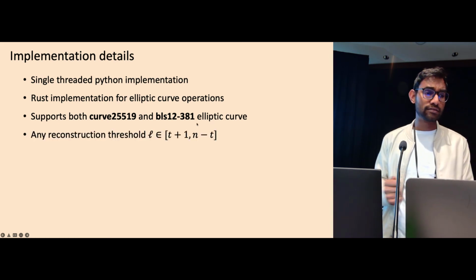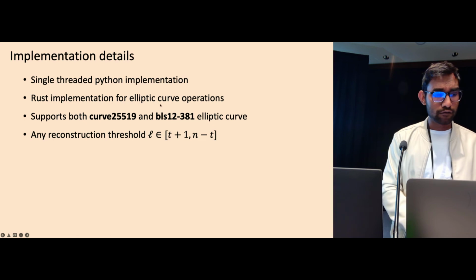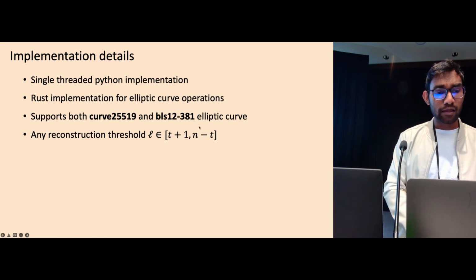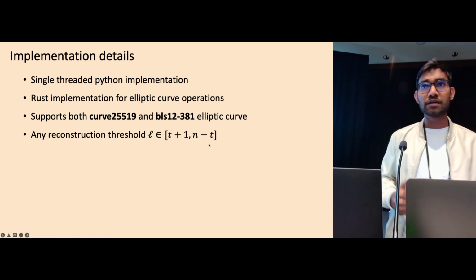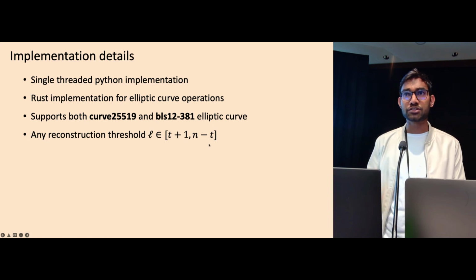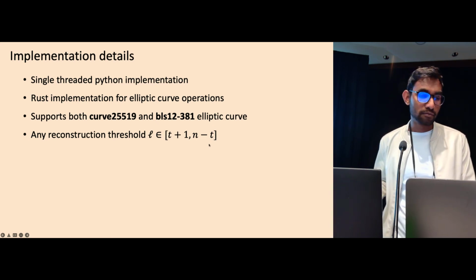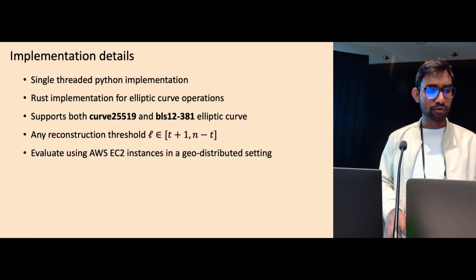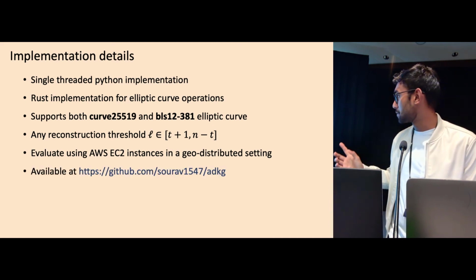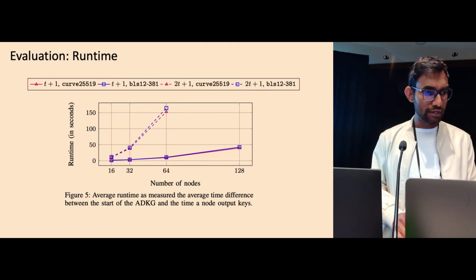Our protocol can support any reconstruction threshold from t+1 to n minus t. And a reconstruction threshold of n minus t is very important for efficiency in state machine replication protocols such as HotStuff. We evaluate our protocol using AWS EC2 instances, and our code is public here. Let's look at our evaluations.